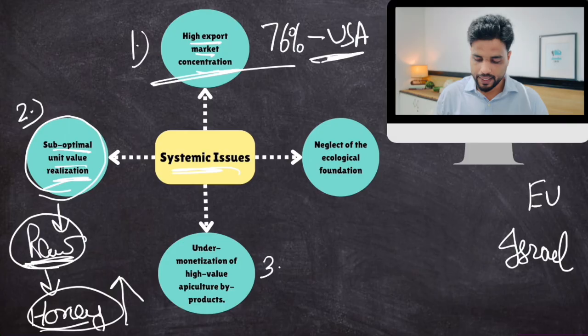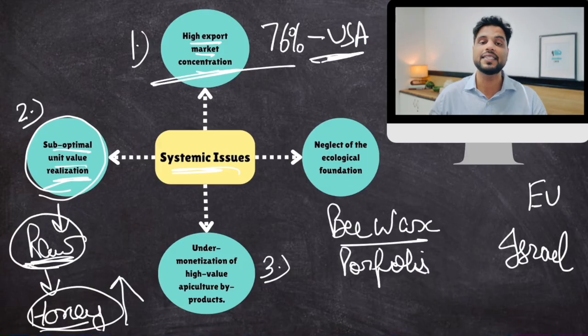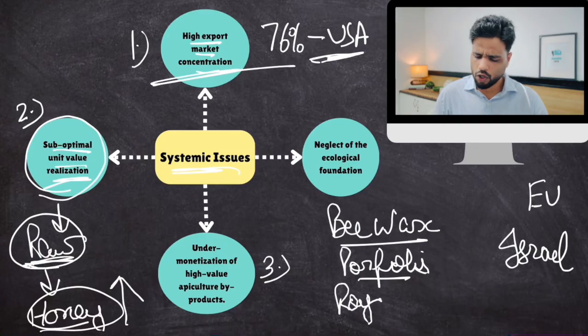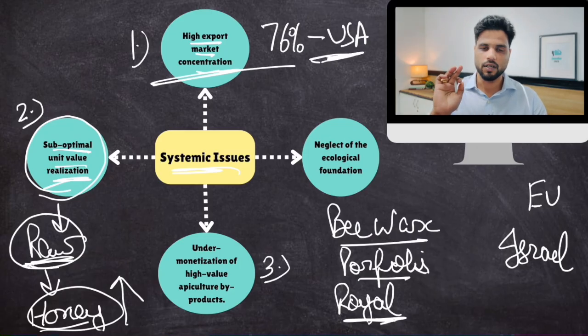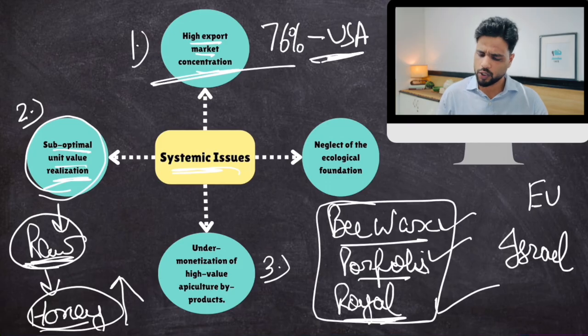This is there. Then there are a lot of byproducts during honey production. There is beeswax that is produced, okay, that is used in cosmetics. Then there is propolis, which is used in nutraceuticals, these supplements, okay. Then there is royal jelly or something similar that is again used in various products, and there is high demand for this. So these are the byproducts. We are not focusing on monetization of these byproducts. We only focus on honey, we sell it, we throw this away.